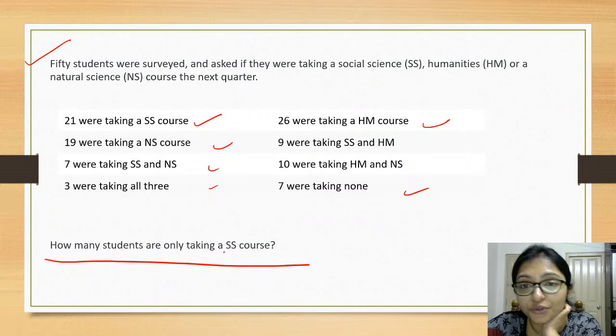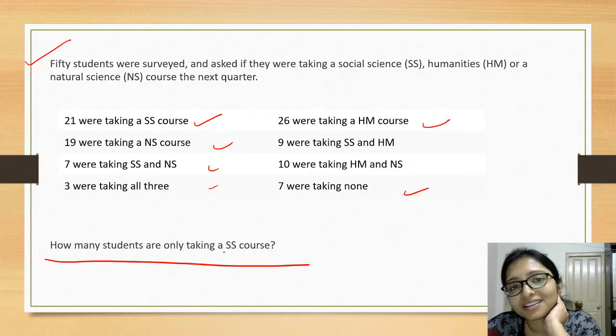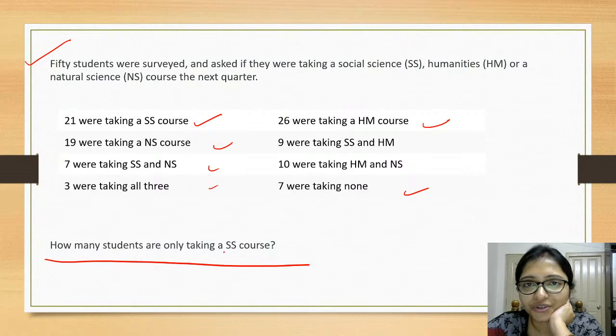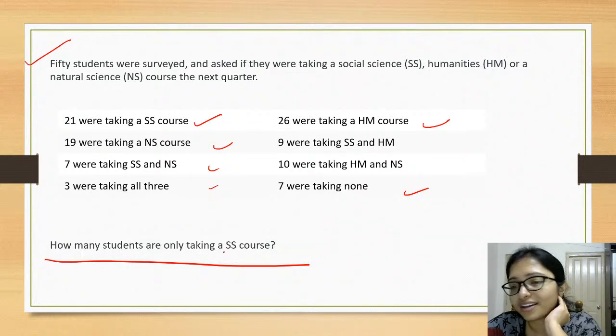Geeta, please try to understand the question. Why would anyone ask this direct question, where you are saying 21? The examiner is not so foolish, right? If they are asking a question, then definitely there is something tricky, right?